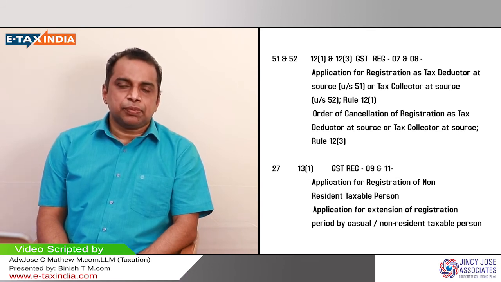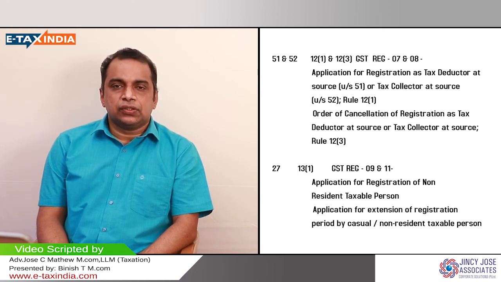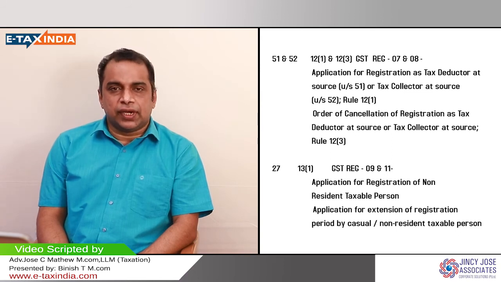So casual taxable persons are not taking any registration. They are being assigned a temporary reference number, or TRN, and according to that TRN, they have to deposit the tax with the GST department in advance. Advance means 5 days prior to the commencement of business. That is very important. They have to pay the tax in advance.